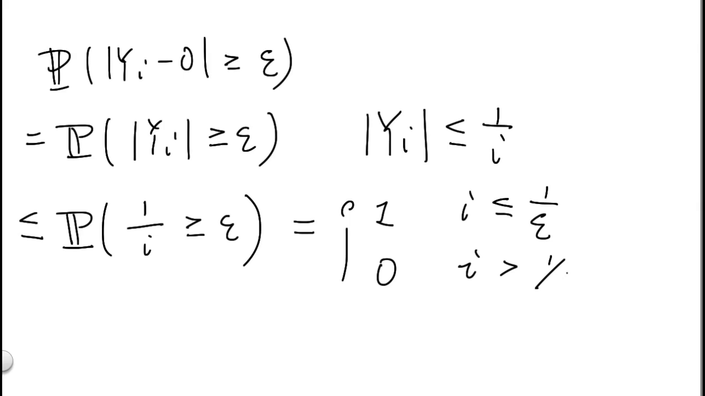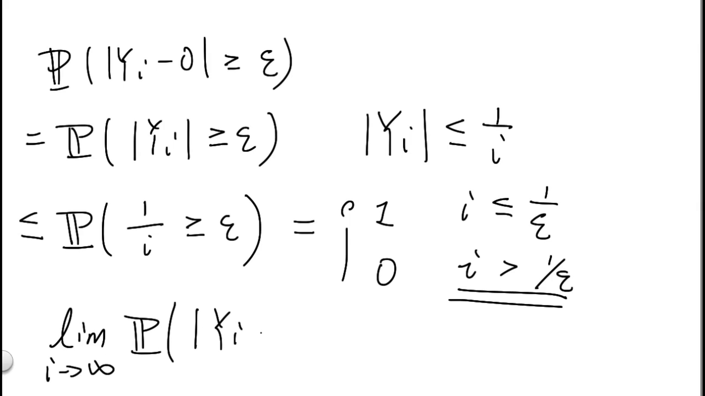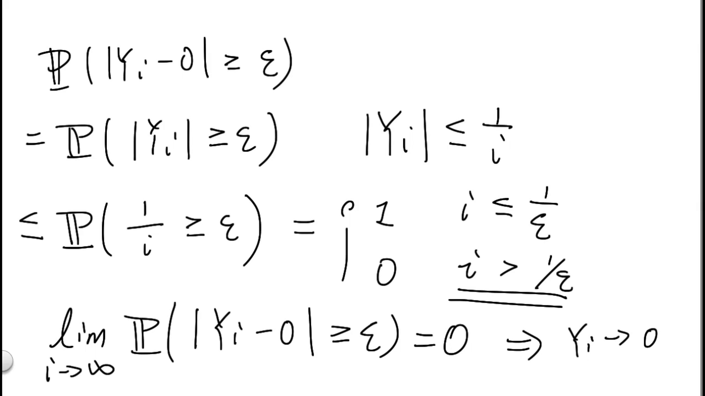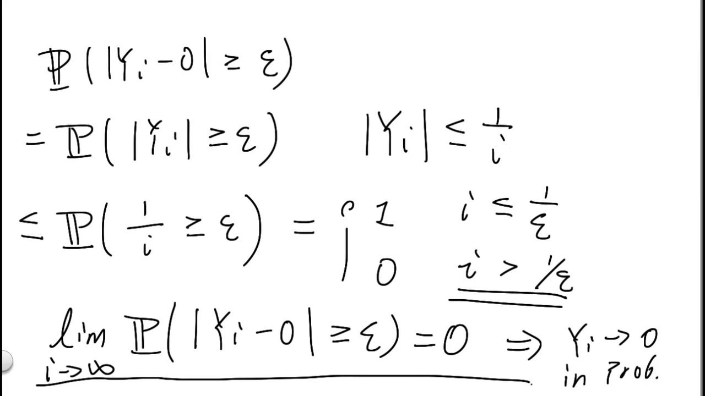or 0 if i is greater than 1 over epsilon. Now, this tells us as long as i is big enough compared to epsilon, we know that this quantity here is 0. And that tells us in the limit of i goes to infinity, the probability of yi deviating from 0 by more than epsilon goes to 0. And that shows that indeed yi converges to 0 in probability, because this limit holds for all epsilon.